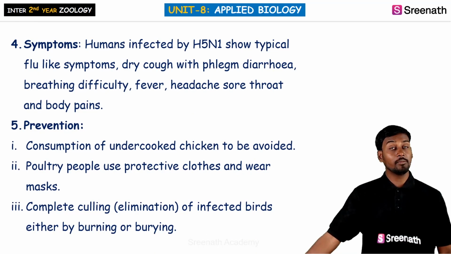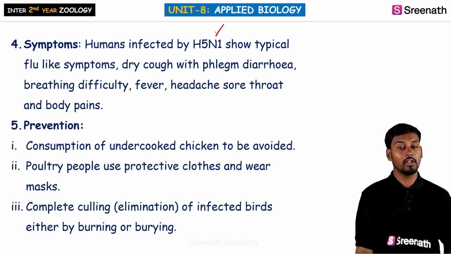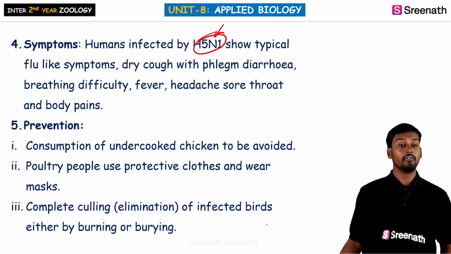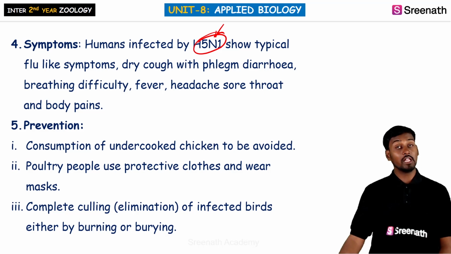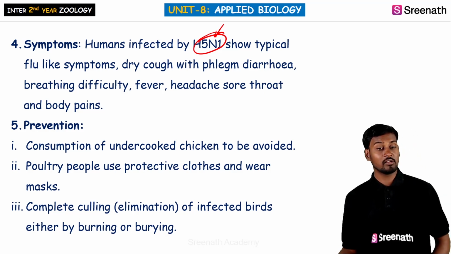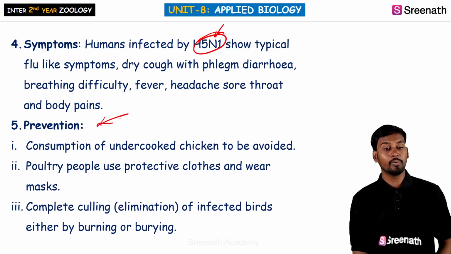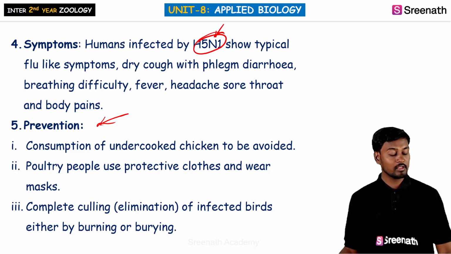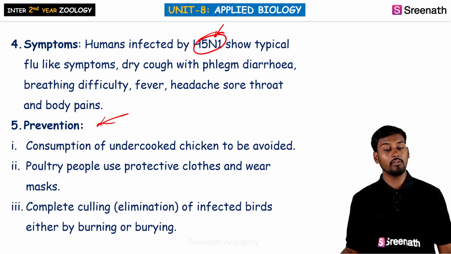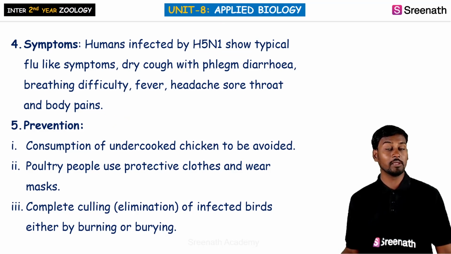So here the causative agent is H5N1. This is the name of the strain, which is typically called bird flu or avian flu virus. So how can we prevent it from spreading to humans? We can do the prevention by properly cooking the chicken. Poultry people also use protective clothes and wear masks, and it also involves the elimination of the infected birds. We can do the culling, that is nothing but complete elimination of the birds by means of burning or burrowing them.